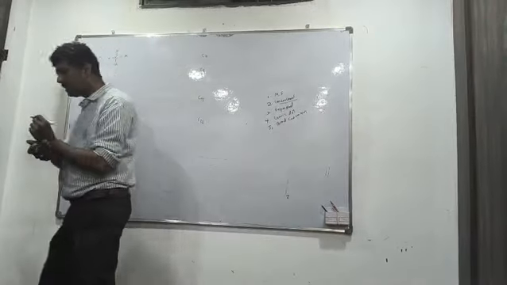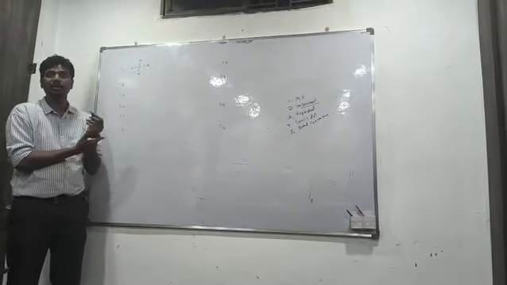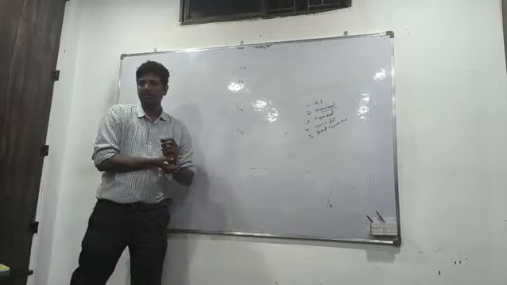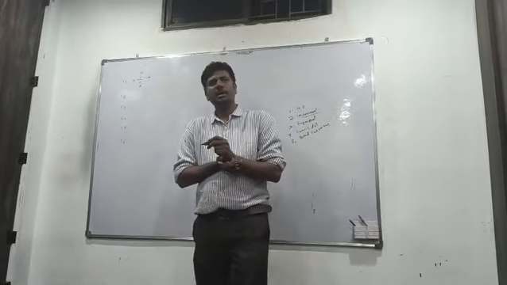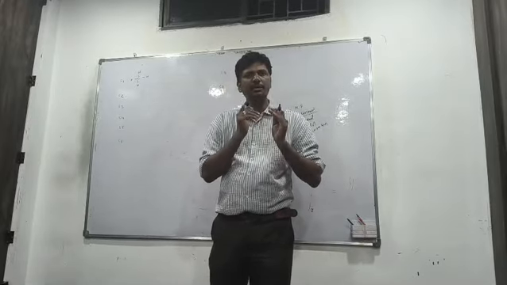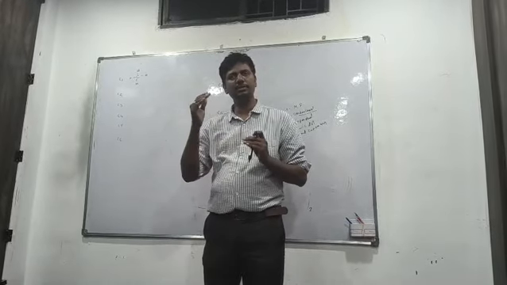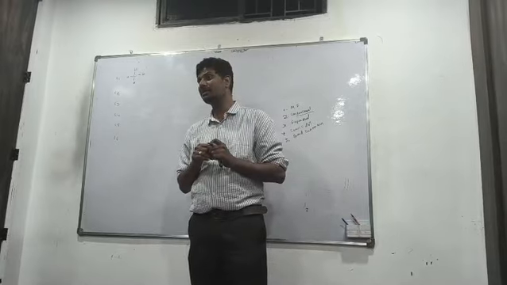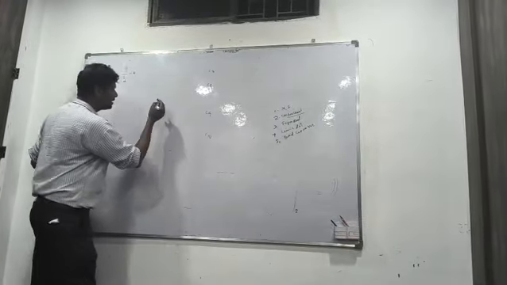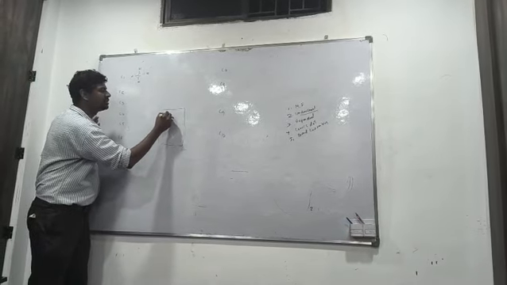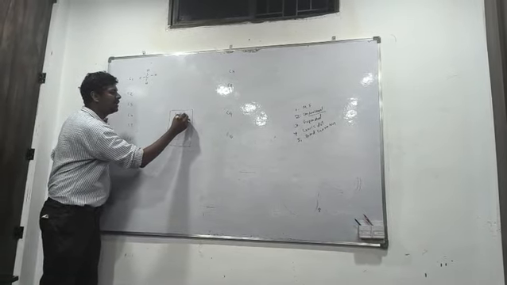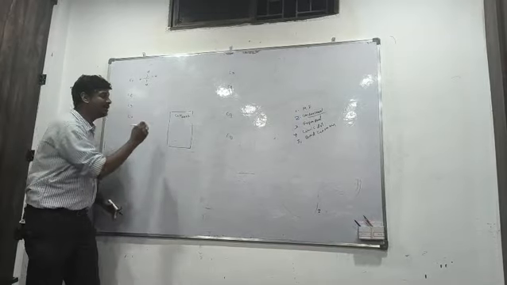Now, open chain structures are particularly of three types. One is saturated hydrocarbons, another is unsaturated hydrocarbons. Saturated hydrocarbons are generally called alkanes. The general molecular formula of alkanes is CnH2n+2.